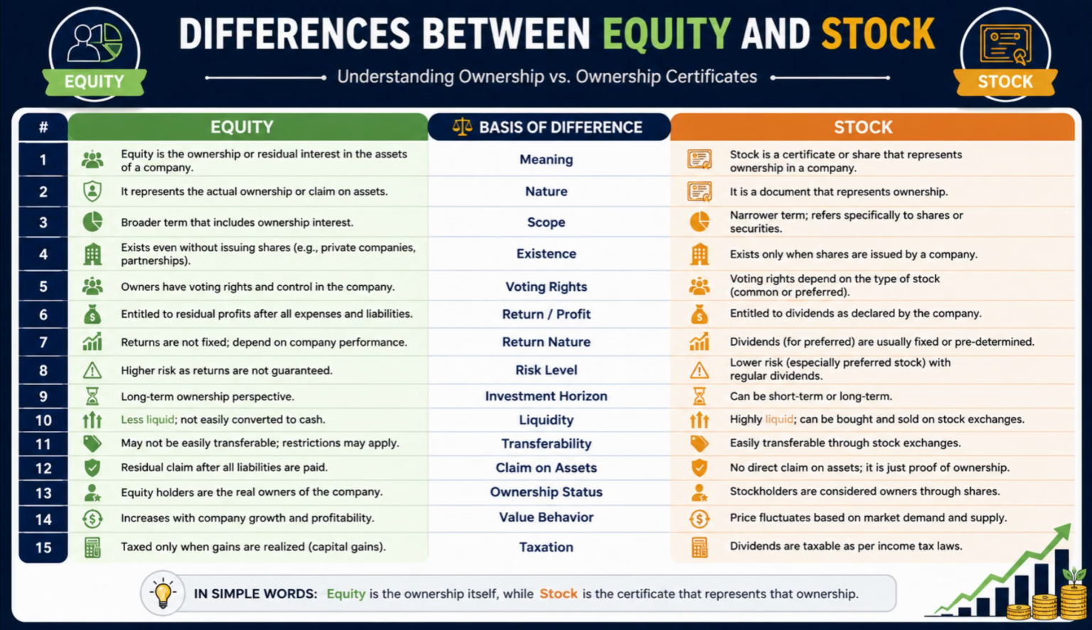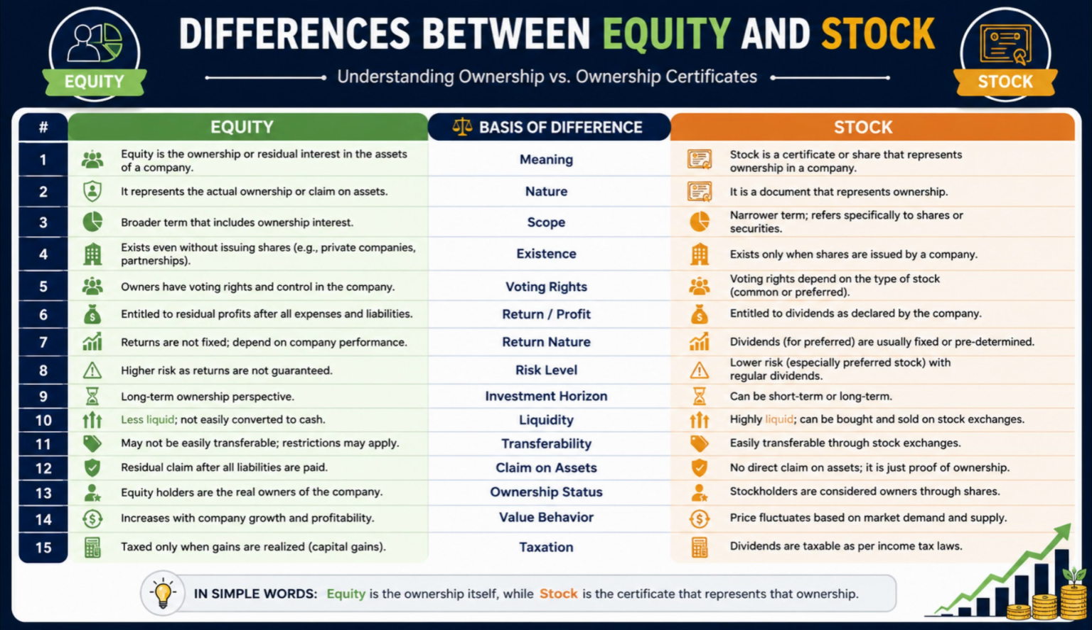Number 9. Equity is generally associated with long-term ownership and participation in business growth, whereas stock may be held for either short-term trading or long-term investment. Number 10. Equity is often less liquid and may not be easily converted into cash, whereas stock is highly liquid and can be bought or sold through stock exchanges.